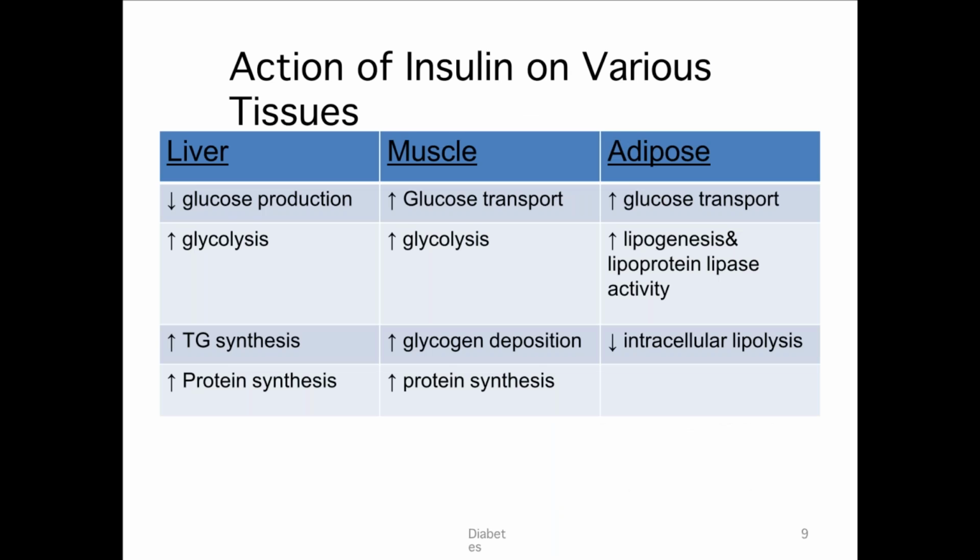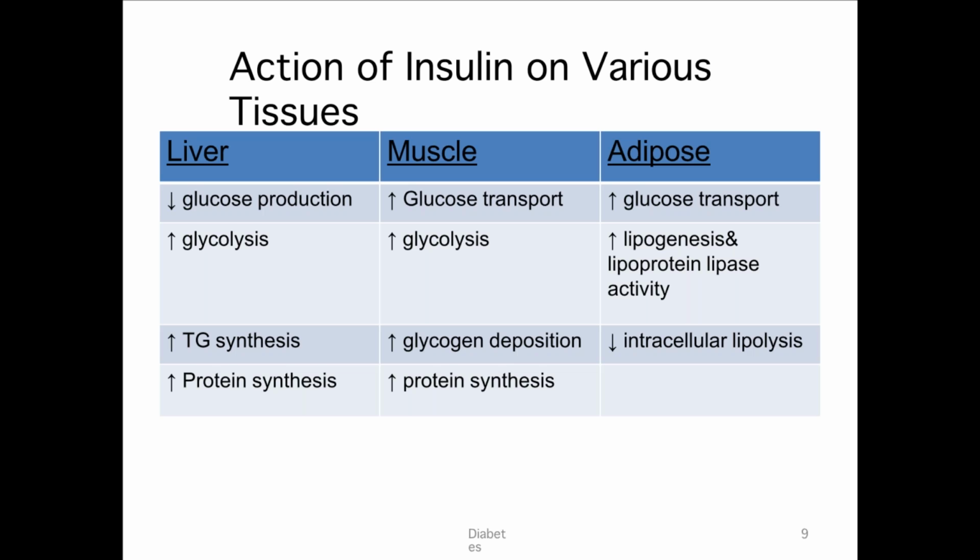Action of insulin on various tissues. Basically, always remember that insulin will reduce the serum glucose levels, will decrease the production of ketone bodies, and it will increase protein synthesis. In the liver, it reduces glucose production, increases glycogenesis, and increases triglyceride synthesis and protein synthesis. In muscle, increased glucose transport, increased glycolysis, and increased glycogen deposition. In adipose tissue, increased glucose transport.